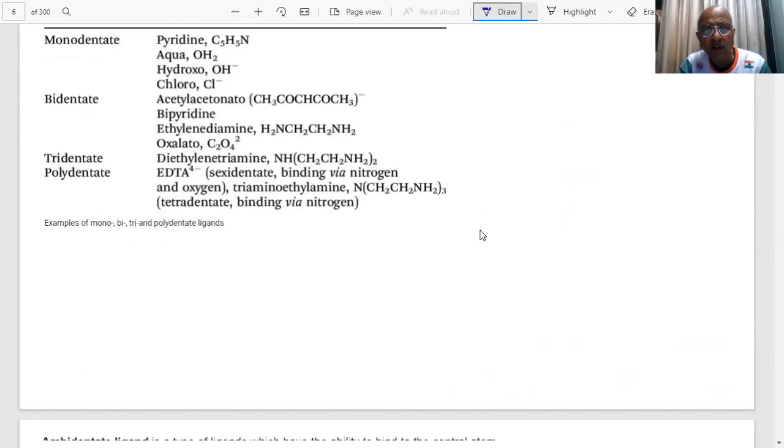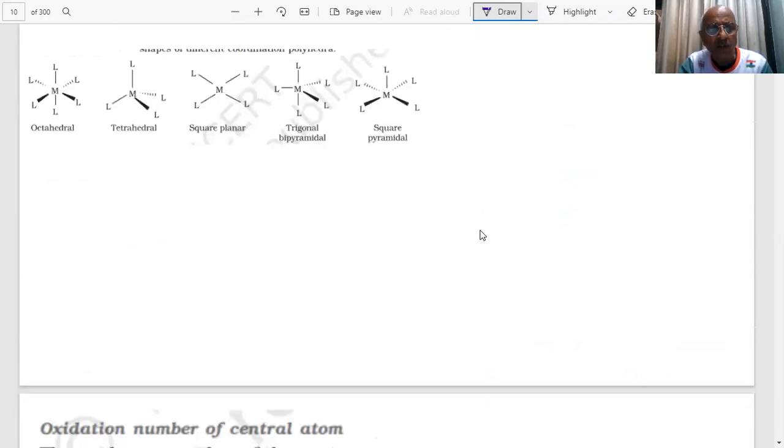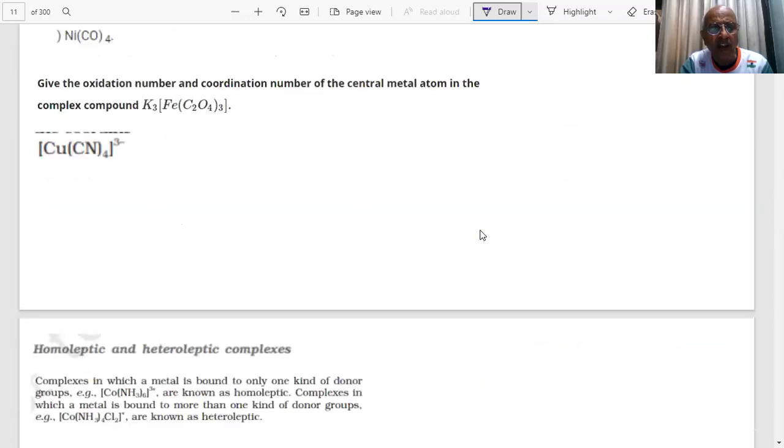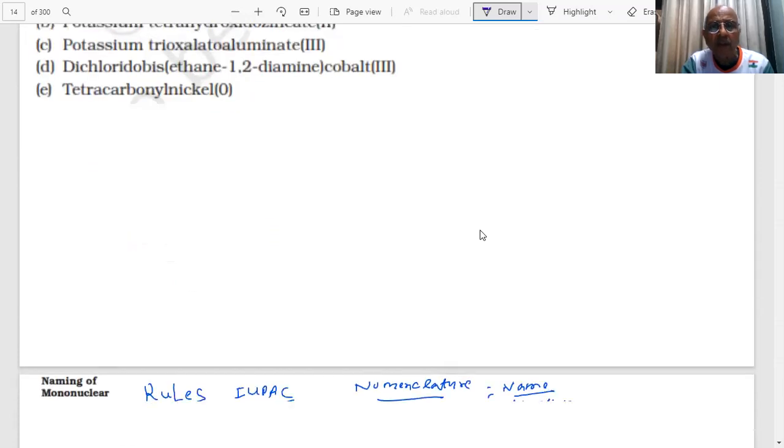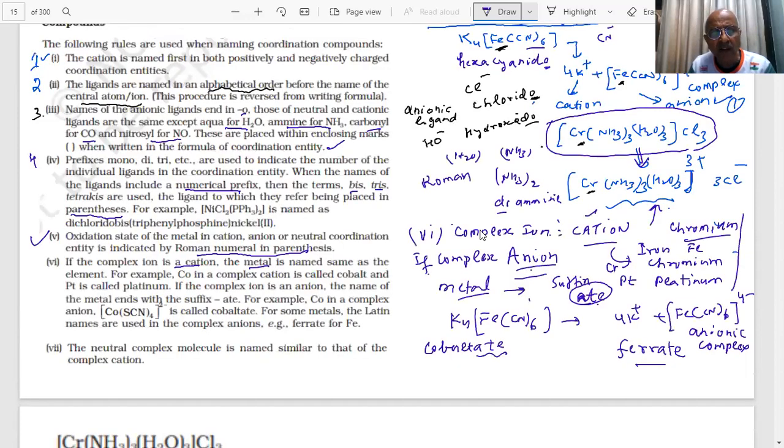So students, these are the rules on the basis of which we are going to name these compounds. Last rule for the naming of the compound: the neutral complex is named similar to that of the complex cation. What is a neutral complex? We have given you an example.